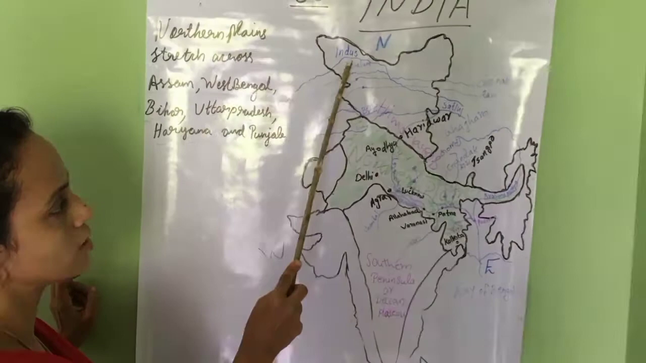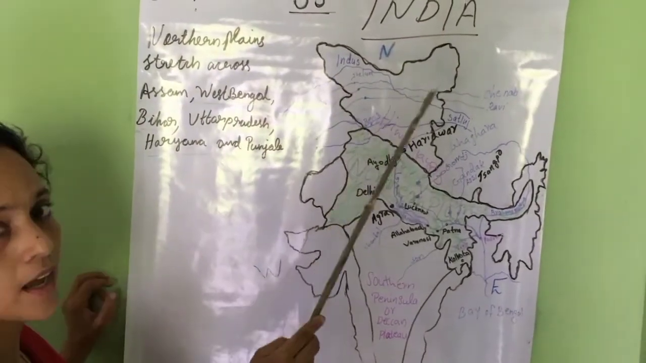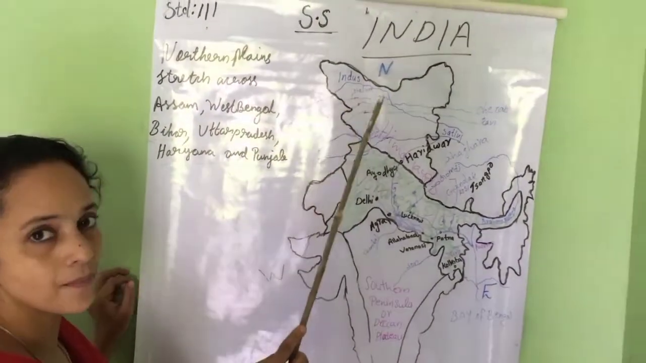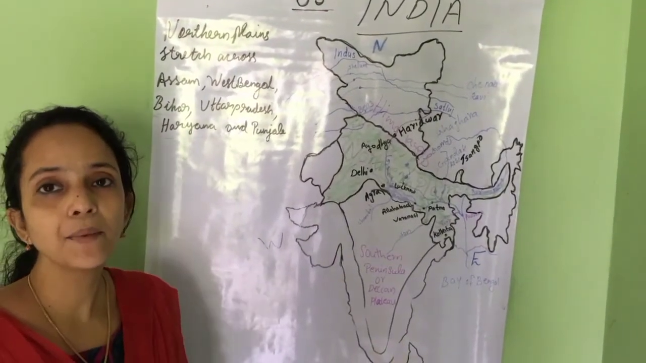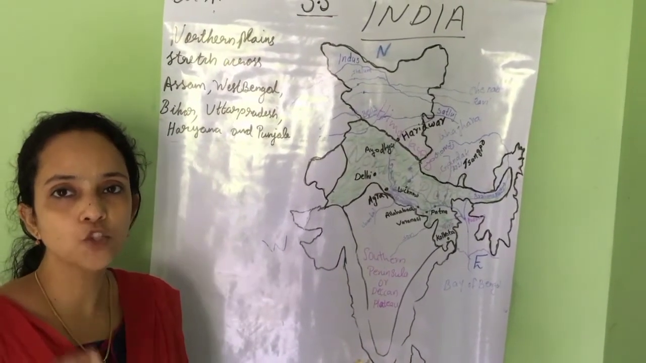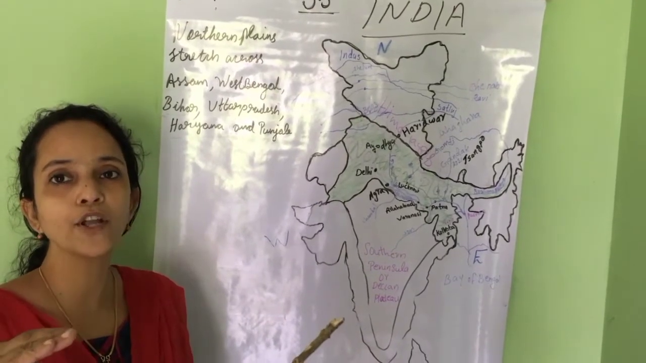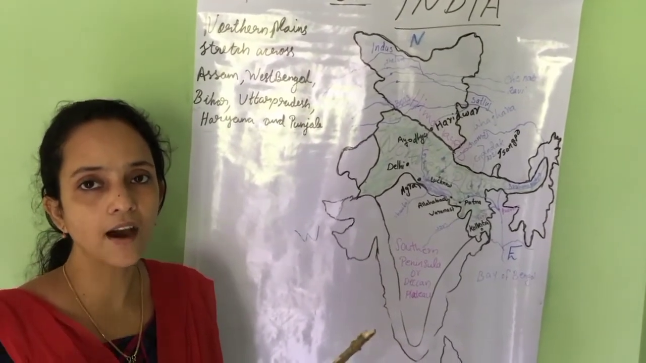Here in the Indus Basin we can see the rivers, the main tributaries of Indus. What is meant by tributaries? Tributaries means the small rivers that flow into a large river.